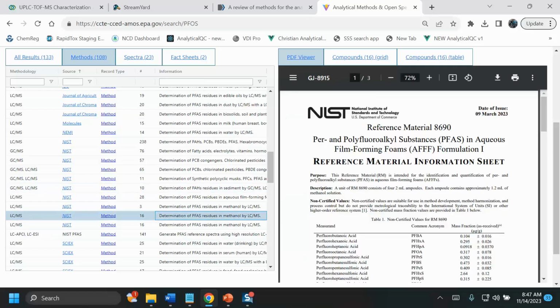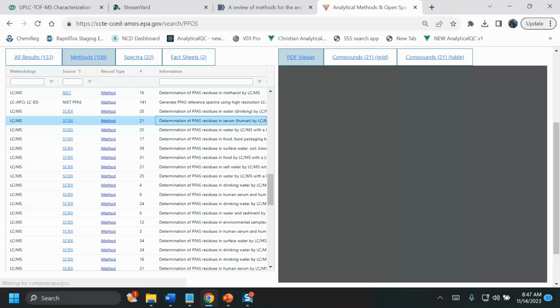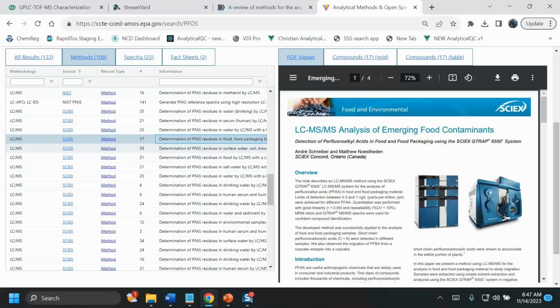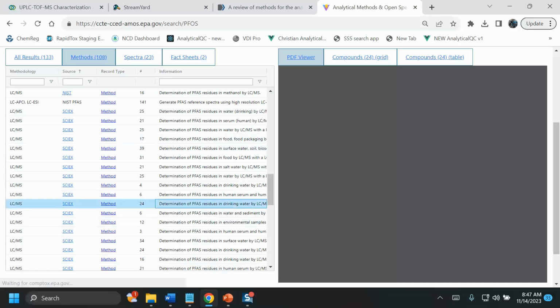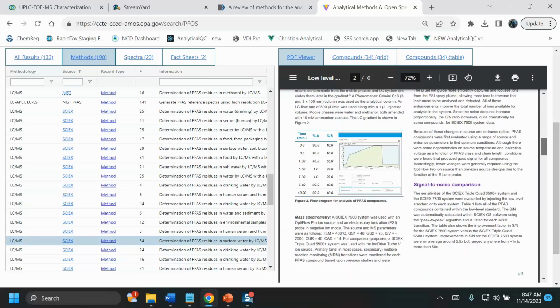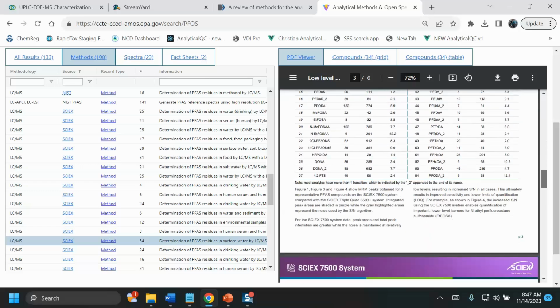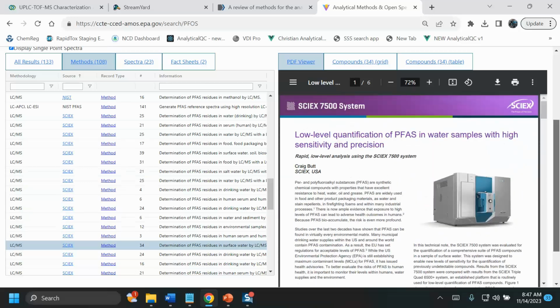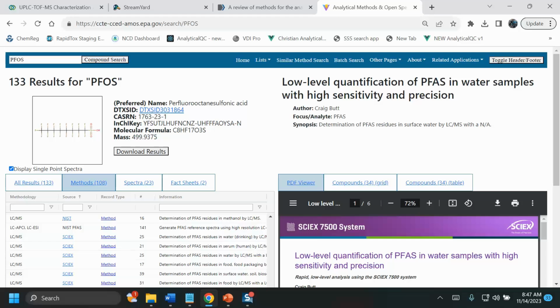We also have their reference material detailed. We've been working closely with SciEx in recent weeks to pull the SciEx methods directly, so you can see the residues in food, drinking water, etc., etc. We're very grateful for SciEx to provide this information to us, where we are once again going through the documents, we're extracting the chemical names, in this case these abbreviations, and we are mapping them to our structure database.